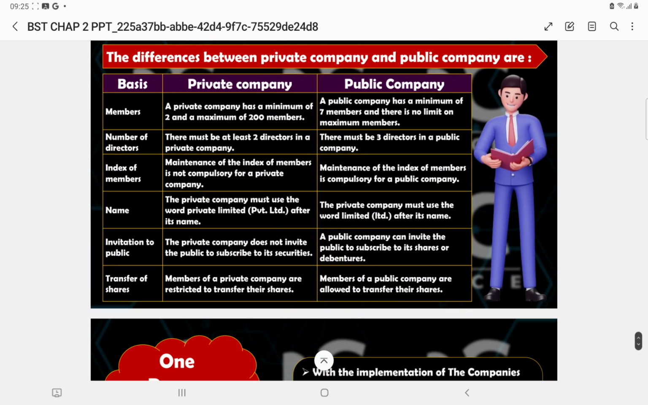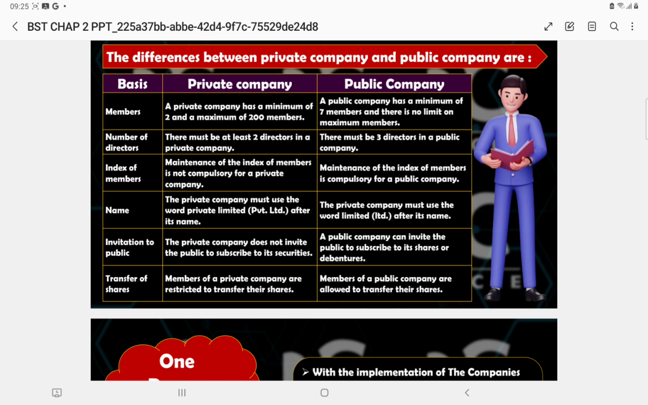Private company is that company where minimum 2 people and maximum limit is 200. Beyond this you cannot invite the general public, whereas in public company you have minimum 7 and there is no limit to the maximum. Number of directors required in private company is 2, and in public it is 3. Index is to be maintained for the members, is not compulsory in case of private company, but it is compulsory in case of public company.